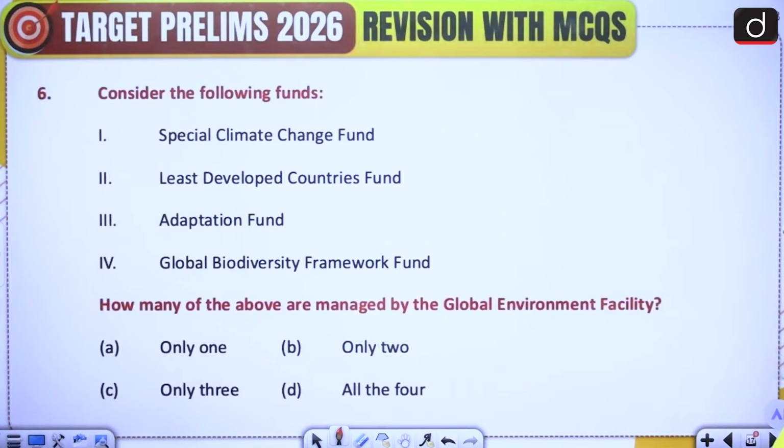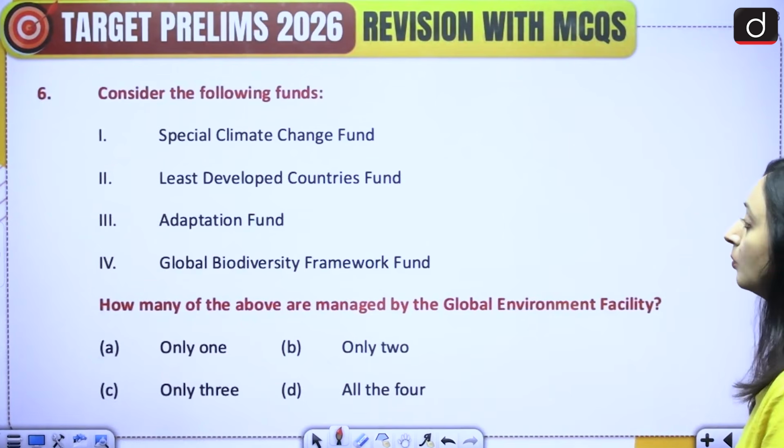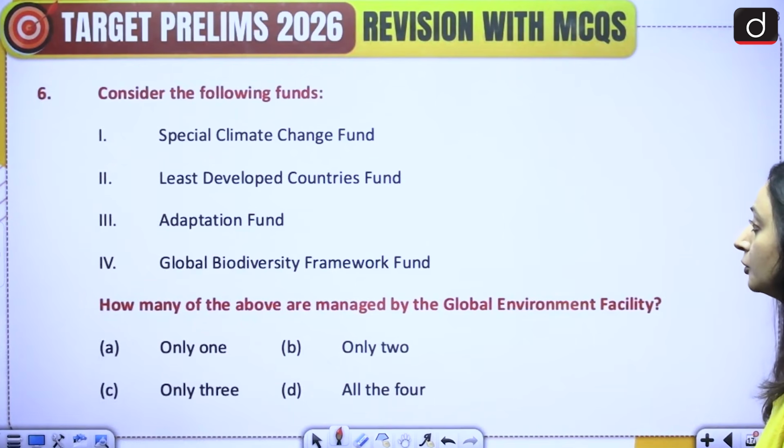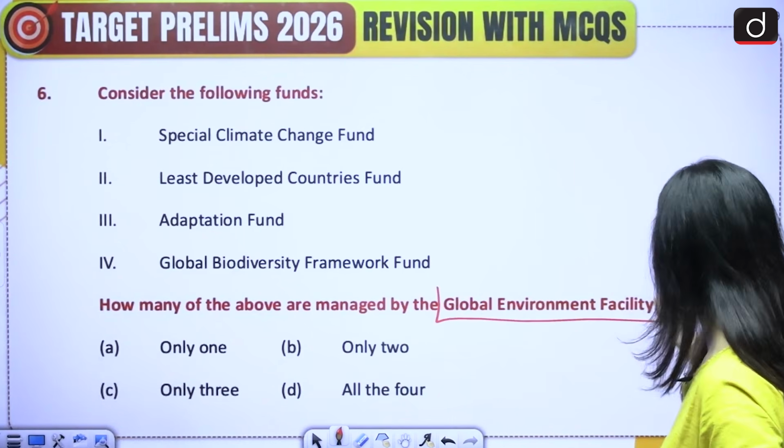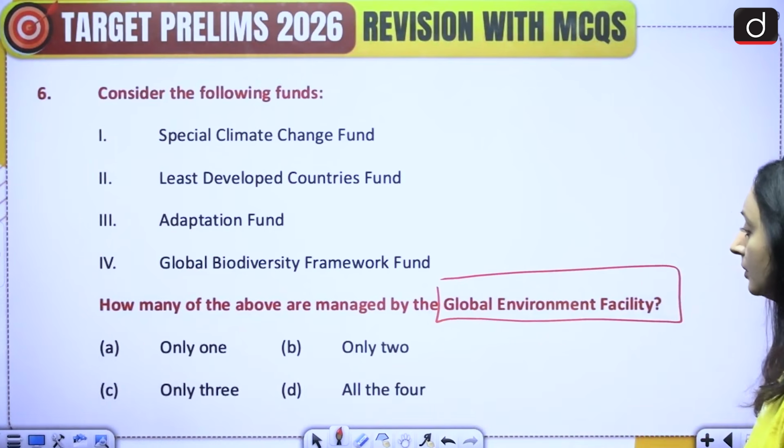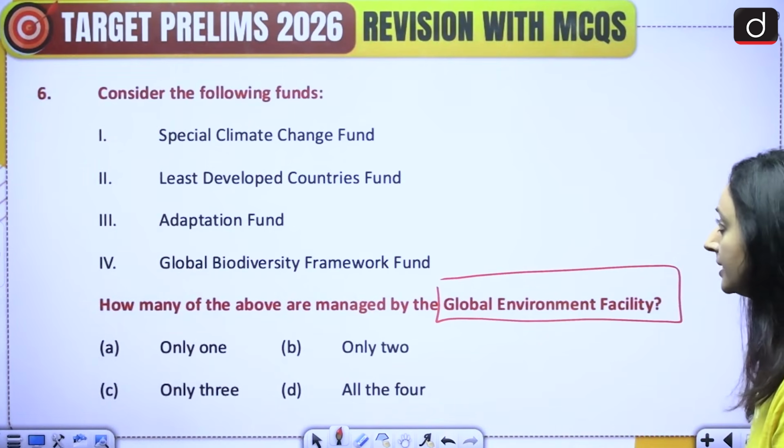Moving on to the next question, consider the following funds. 1. Special Climate Change Fund. 2. Least Developed Countries Fund. 3. Adaptation Fund. And 4. Global Biodiversity Framework Fund. How many of the above are managed by the Global Environment Facility? Okay. A. Only 1. B. Only 2. C. Only 3. D. All 4. Please attempt this question.